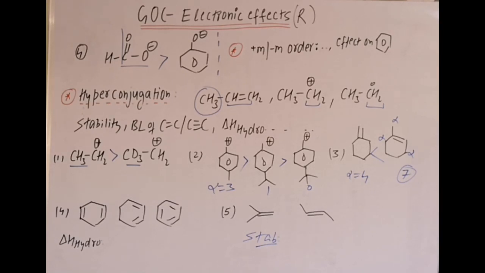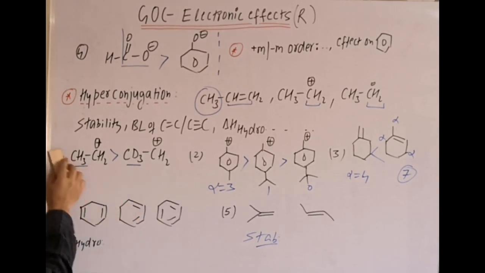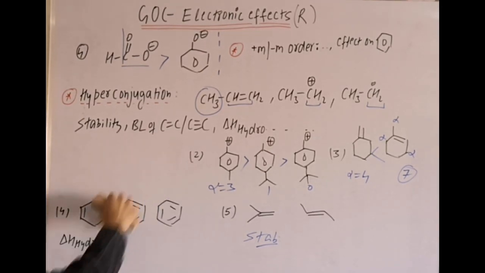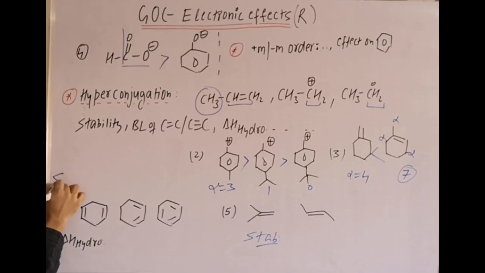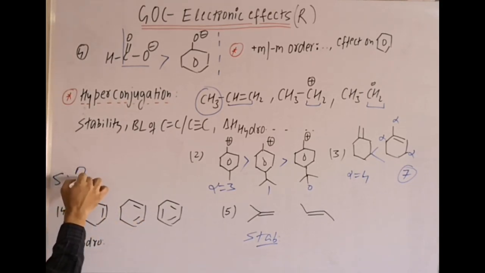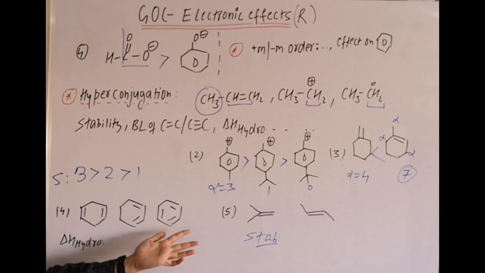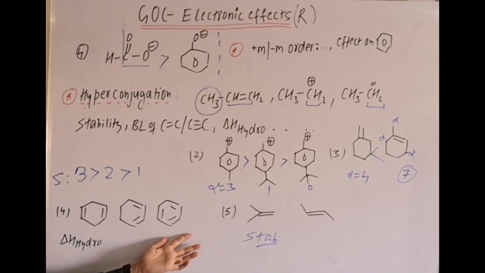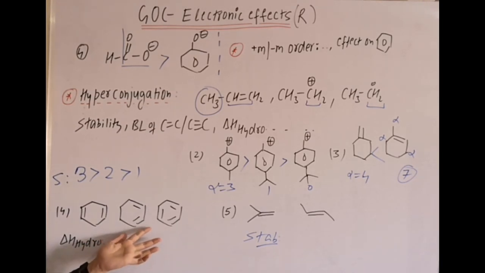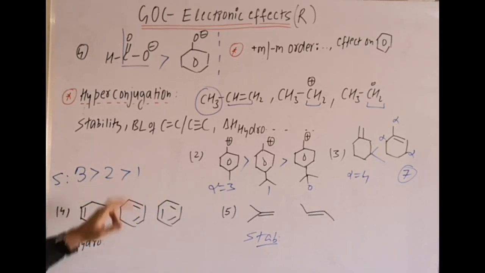Fourth example, slight information is required. If I write the order of stability in the fourth one, then the stability order is third maximum, then second, then first. Because here there is no resonance, here aromaticity, then there resonance is there, a conjugated system, there is non-conjugated, it is an isolated diene, it is a cumulated diene, and this is aromatic. So the order is 3 to 1 in stability.